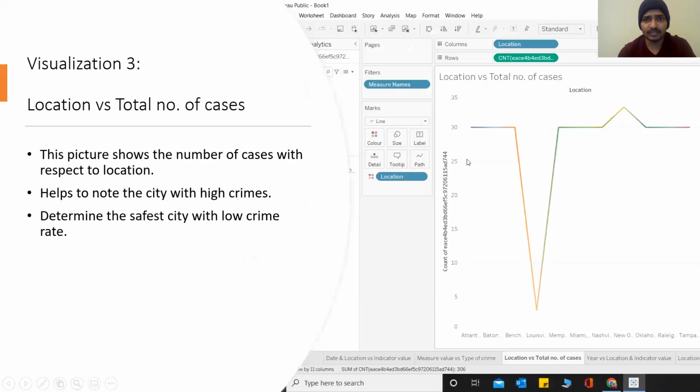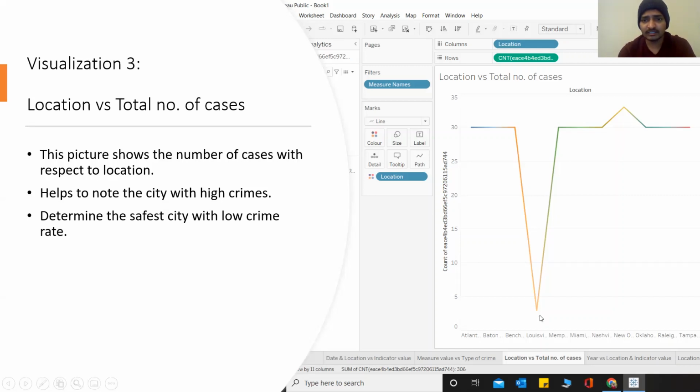When coming to this visualization, it is the visualization between the location and the cases, showing in which location you have the number of cases. This picture shows the number of cases with respect to the location, which helps to note the city with high crimes and determine the safest city with the lowest crime rate. Here you can see Louisville has the lowest crime rate, and here Oklahoma has the highest crime rate.